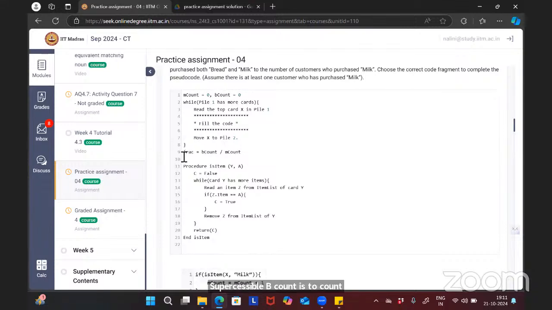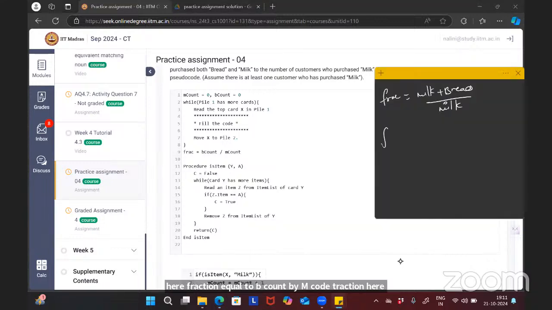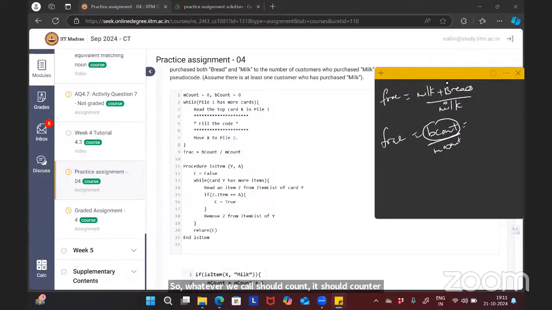You can see here, fraction equal to B count by M count. So whatever B count counts, it should count the number of customers who have purchased both milk and bread, whereas M count is the number of customers who have purchased only milk, according to what is written. B count stores the number of customers who have purchased both milk and bread, and M count the number of customers who have purchased only milk.